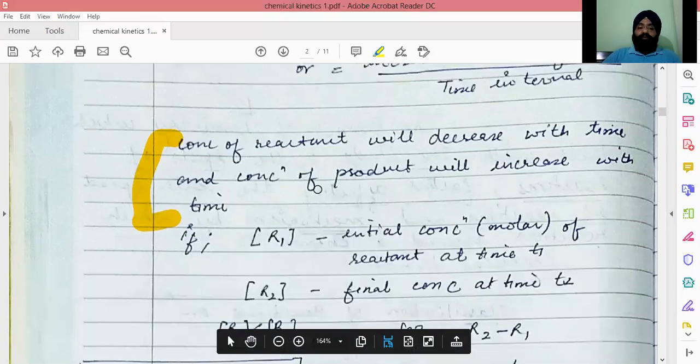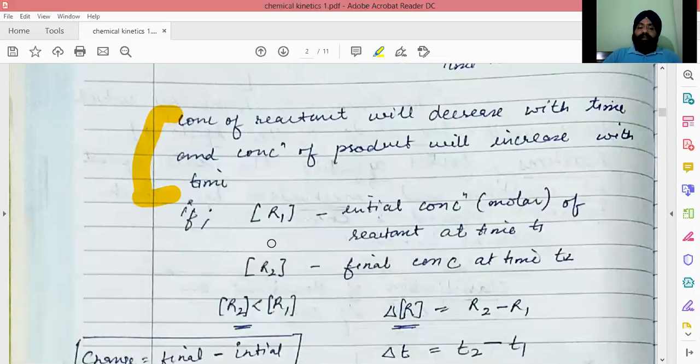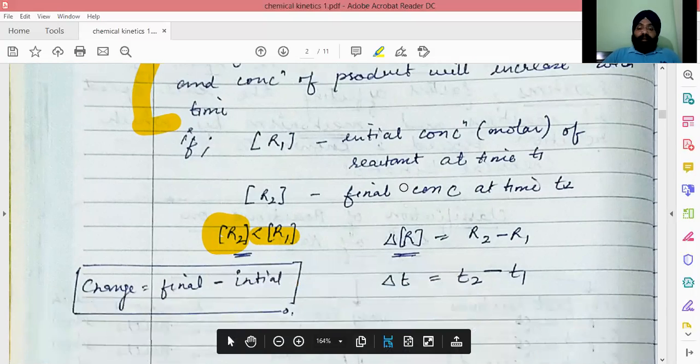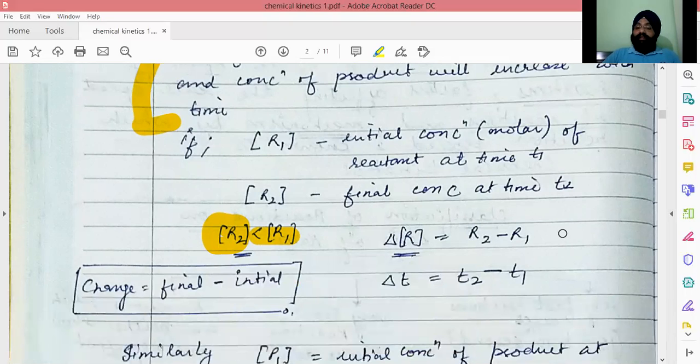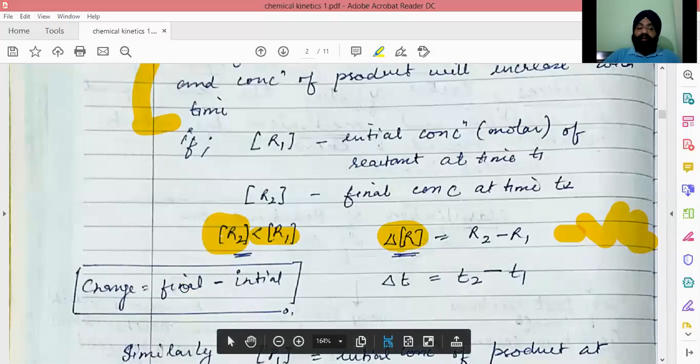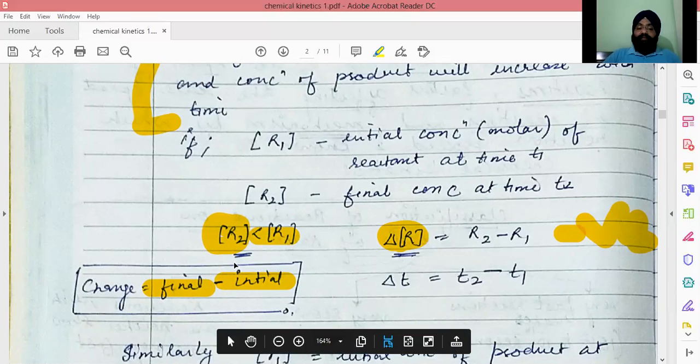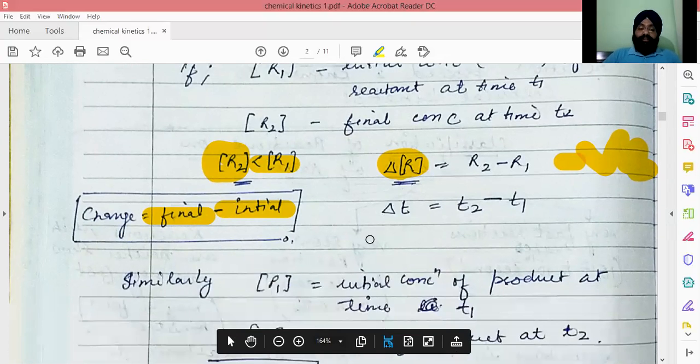For example, for this general reaction, R1 is the initial concentration and R2 is the final concentration. Obviously, the final concentration is less than the initial concentration for the reactants, because reactants are going to be consumed with time. So the change will result in a negative value. Change is final minus initial. So final concentration minus initial, because final is the smaller quantity and the initial is larger, the change is negative. And the time change is final time minus initial time.